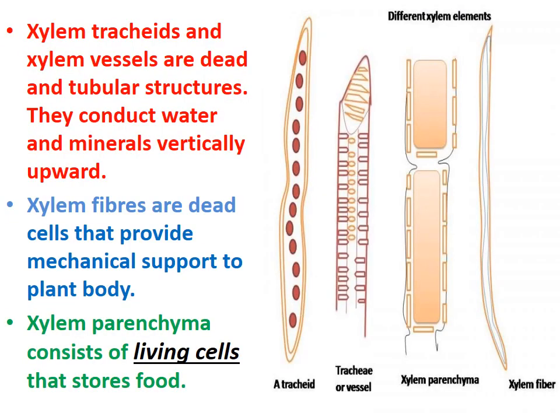Xylem tracheids and xylem vessels are dead and tubular structures. They help in conduction of water and minerals vertically upward, from the roots to the top of the plant. Xylem fibers are dead cells involved in providing mechanical support to the plant body. And xylem parenchyma consists of living cells that store food. Out of all of these, all are dead except xylem parenchyma, which consists of living cells.